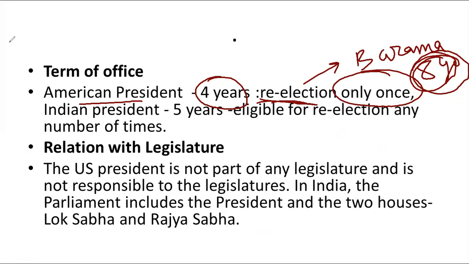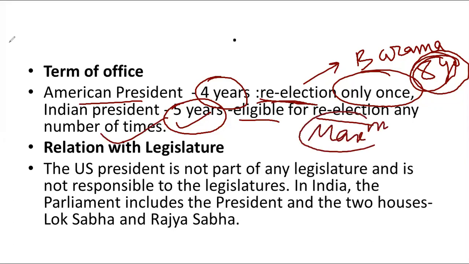But in India, the tenure of the Indian president is 5 years, and he is eligible for re-election any number of times. So there is no maximum time limit for which a person can hold the Indian presidential office. But in the case of America, there is a time limit of 8 years.